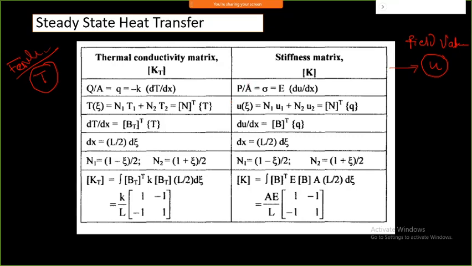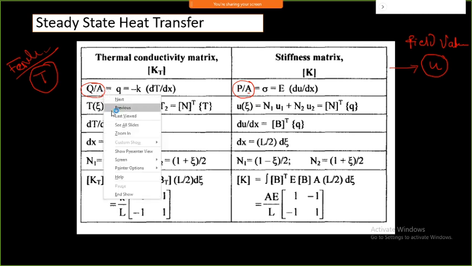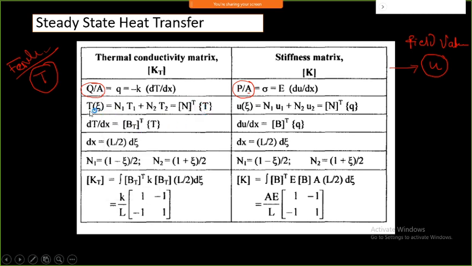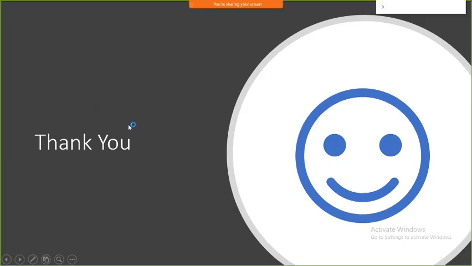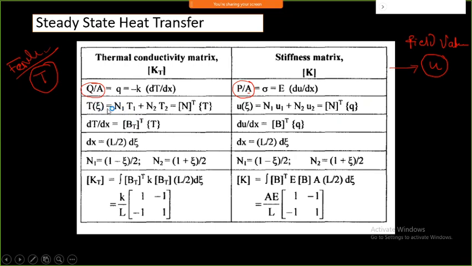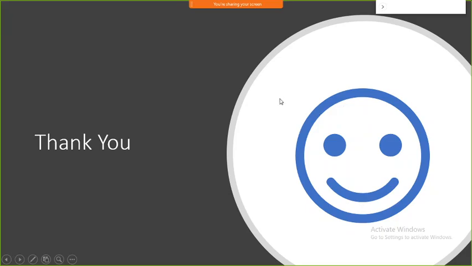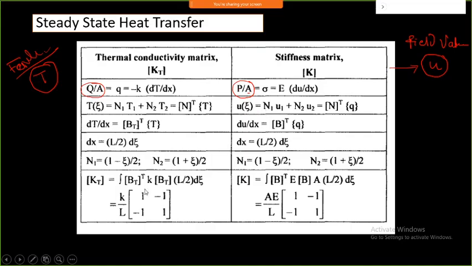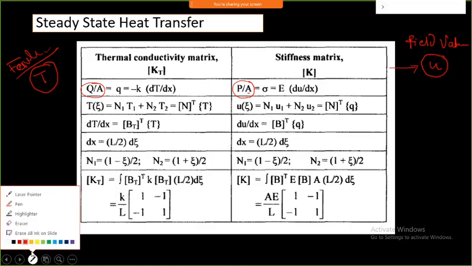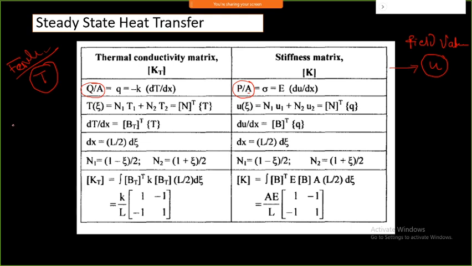So here it is force, that is, stress is nothing but force upon area. Here it is heat flux, that is Q upon area. Here it is temperature. In the case of temperature, you can find a shape function like this. Here it is the same kind of principle, you can find it for stresses. So these are nothing but an analogy.